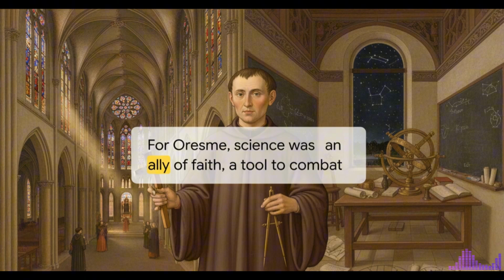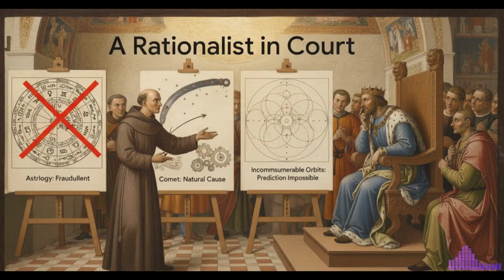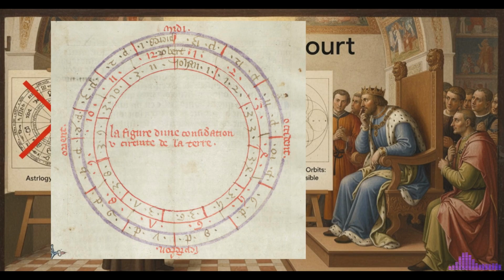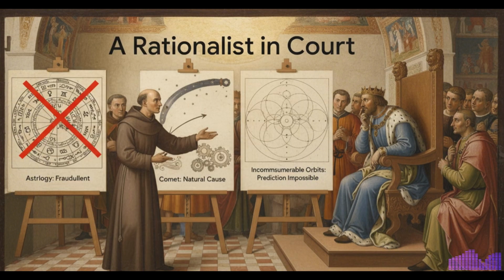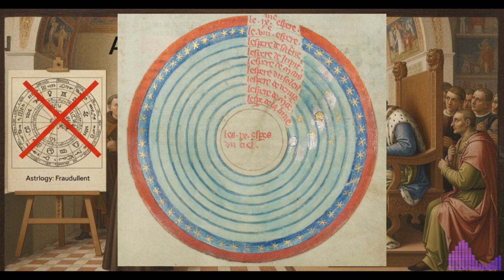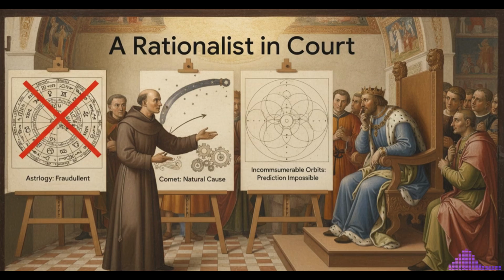He believed that God was a rational creator, which meant the world he created must also be rational and understandable. So for him, science was a tool to fight against what he saw as irrational and dangerous things, like magic and astrology. And he really put this into practice as a royal advisor. He wrote entire books warning his patron, King Charles V, that astrology was a fraud. When people pointed to so-called marvels or magical events, he looked for the natural causes. He even used highly advanced math to argue that the orbits of the planets were probably incommensurable, meaning their patterns would never perfectly repeat, which made the specific predictions of astrology literally impossible.